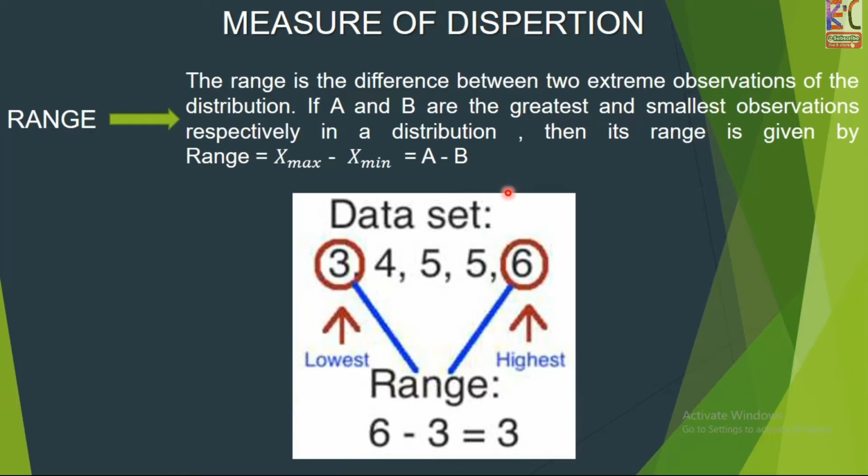Let us consider a data set like 3, 4, 5, 6. You take from this data set the highest value and also the lowest value, and subtract the lowest from the highest to get the range, like 6 minus 3 equals 3.